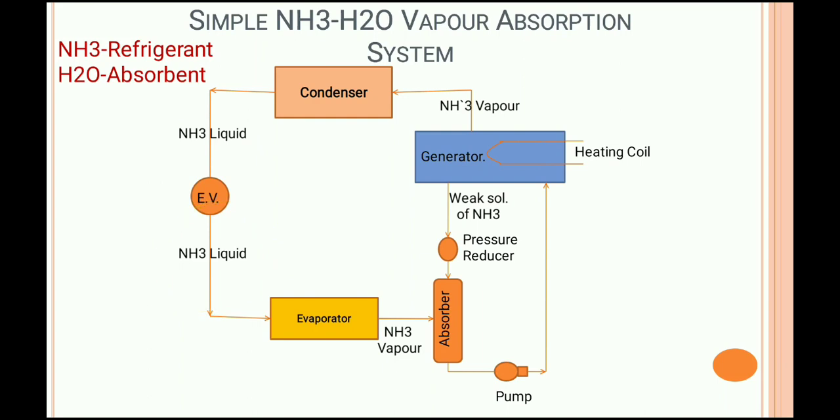Here, the liquid refrigerant absorbs heat from the space where we have to produce the cooling effect, and due to absorption of that heat, the NH3 liquid converts into NH3 vapor. That NH3 vapor is absorbed by the absorbent, that is H2O, in the absorber, and the process is repeated. Clear? Any doubt?